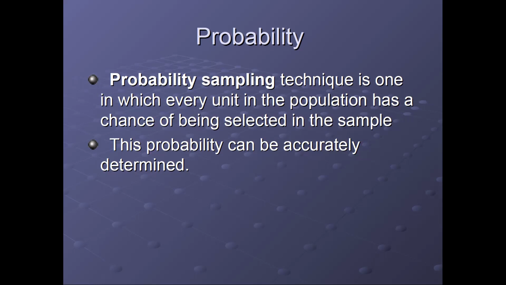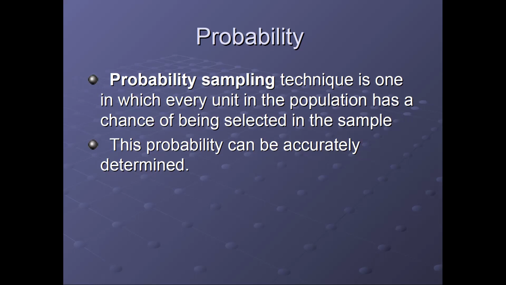This probability can be accurately determined because we have a mathematical calculation for each and every respondent. If the population size is capital N, there is the Monte Carlo method, that is simulation, which tells us that if we have a population size of capital N, the probability will be 1 upon N. Getting? So we can calculate the probability of each and every respondent as 1 upon N. With this probability, we can choose the respondents for our sample.